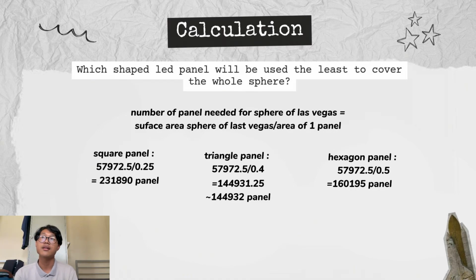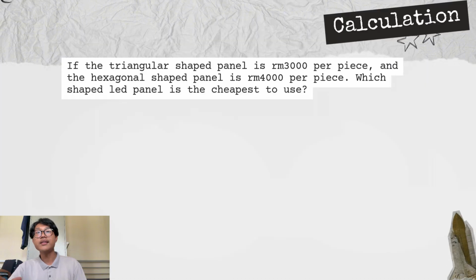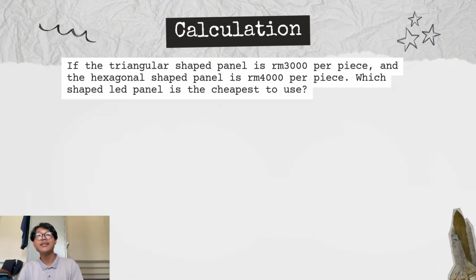And for the last panels, which is hexagon, with the same method, 116,195 panels. Okay, so for the last question, if the triangular shaped panel is 3,000 ringgit per piece and the hexagonal shaped panel is 4,000 ringgit per piece, which shape LED panel is the cheapest to use?